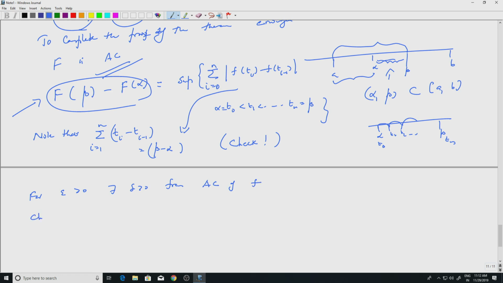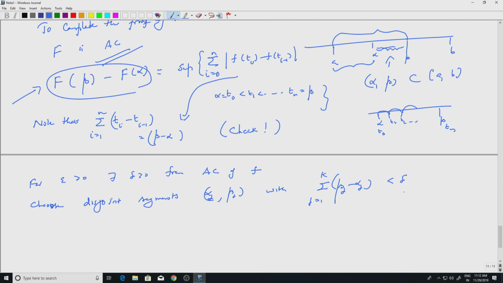So now choose disjoint segments alpha j beta j with summation of beta j minus alpha j, j equal to 1 to, let us say, k, finite sum, less than delta. Okay.